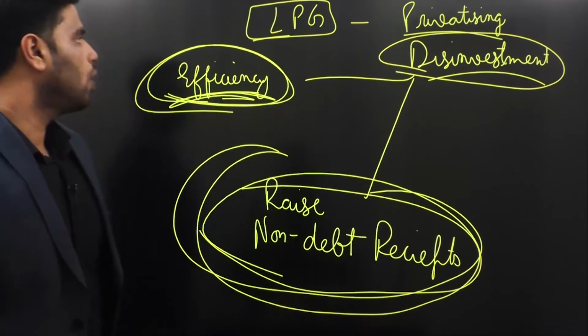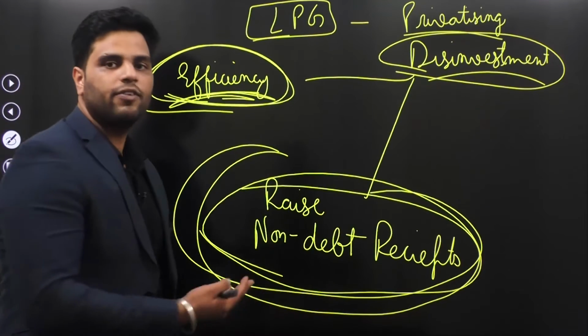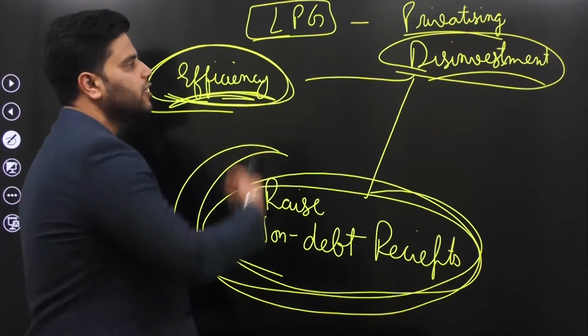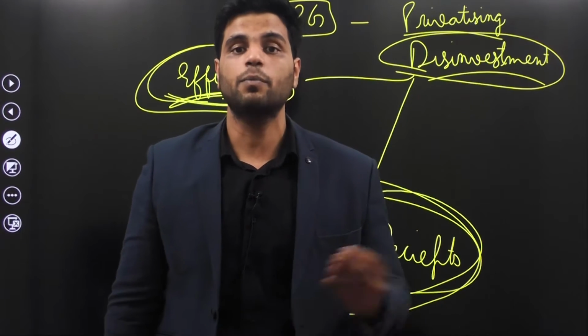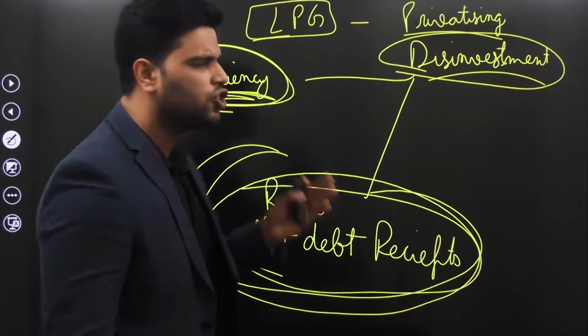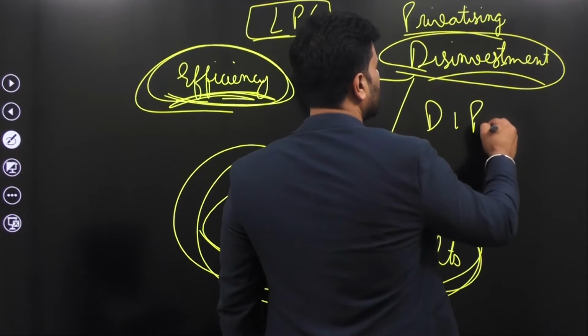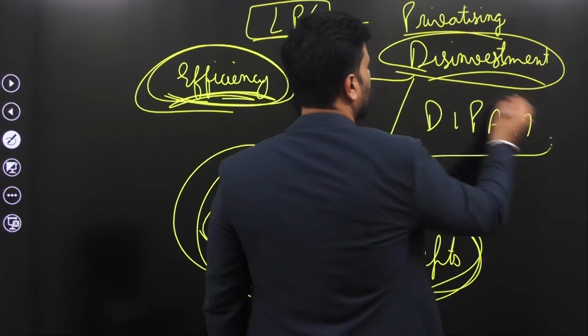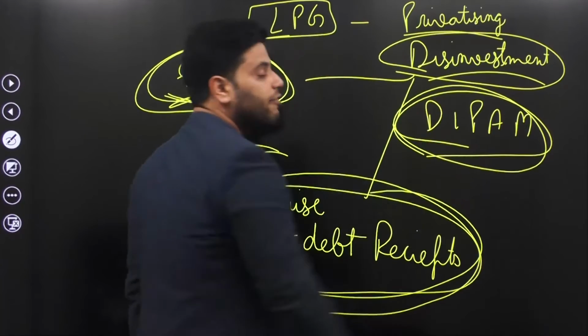Right? Now, recently government has decided to change the name of Department of Disinvestment. You see, before all of this, disinvestment was handled by the Department of Disinvestment. Now, government has recently changed the name and calls it DIPAM, Department of Public Asset Management. Now, this change in name is actually very significant.